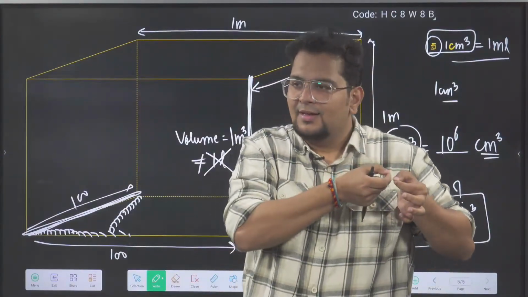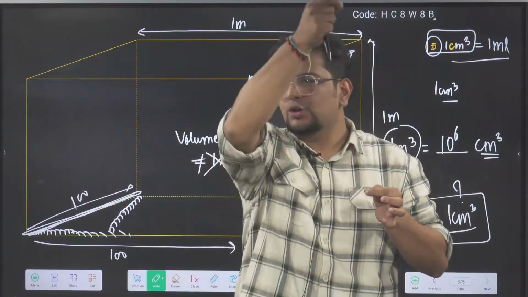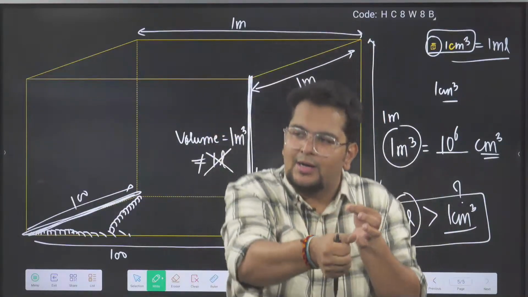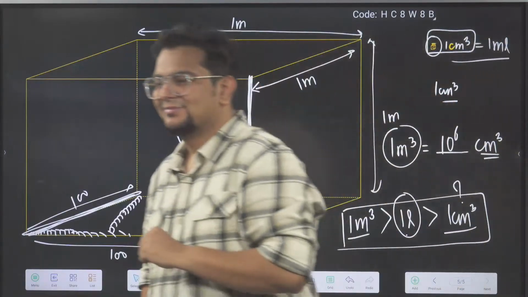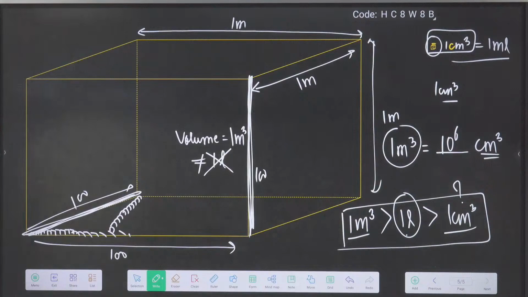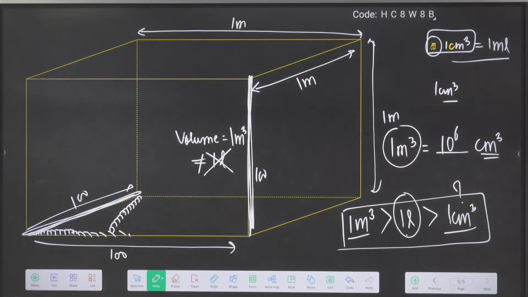So sir, in length 100 will come, in breadth also 100, in height also 100. So 100 into 100 into 100, total volume 10 power 6 will come.